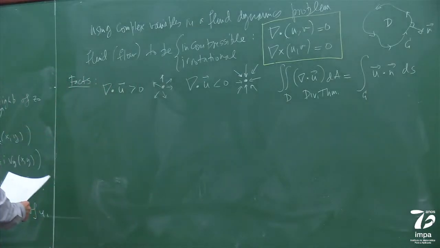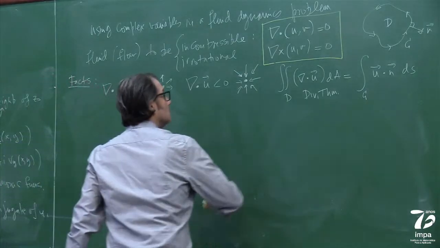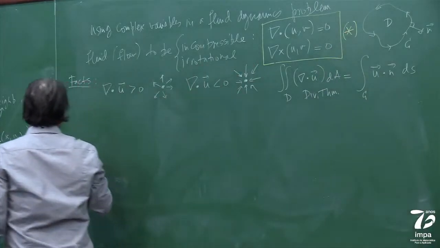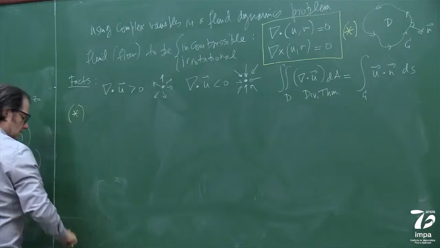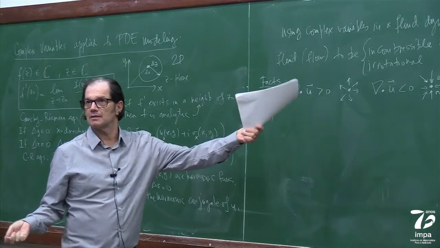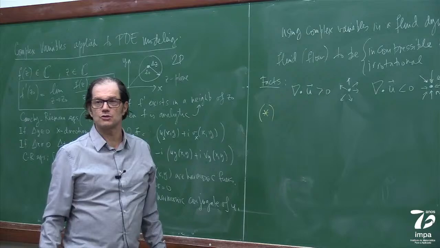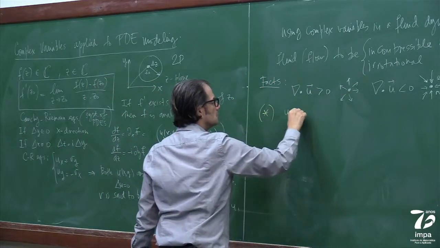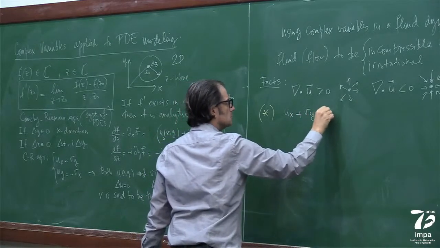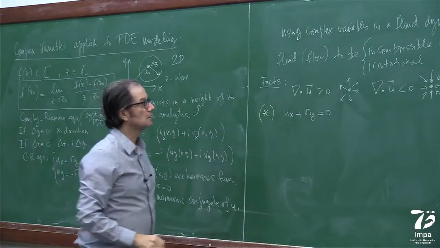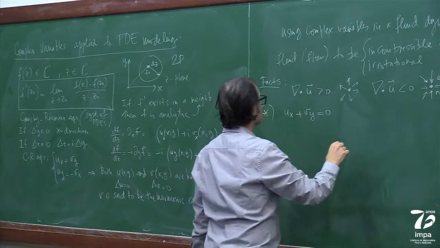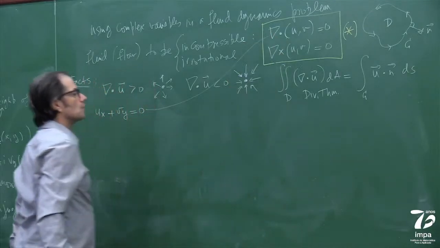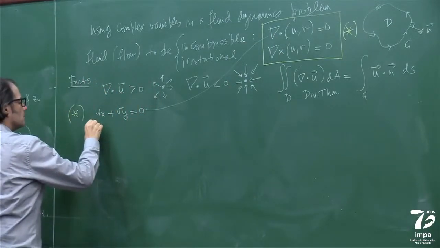Look, let me put a star here. Let's come over here and write that in 2D the divergence of U being 0 is this, let's say this one.